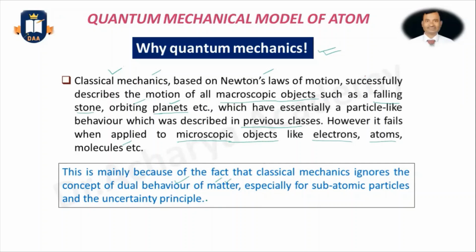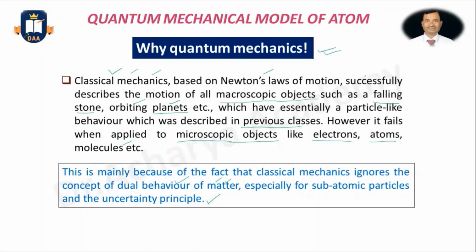And the Heisenberg's uncertainty principle. So these two concepts, the dual behavior, the wave-particle nature, and Heisenberg's uncertainty principle, are not considered for microscopic objects as per classical mechanics.